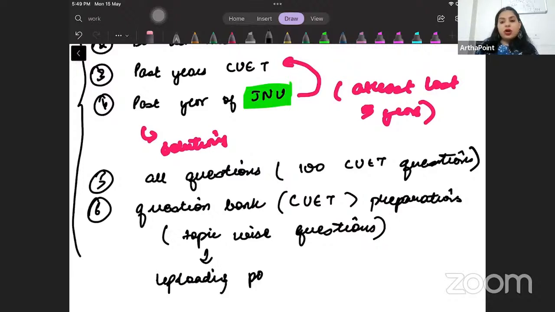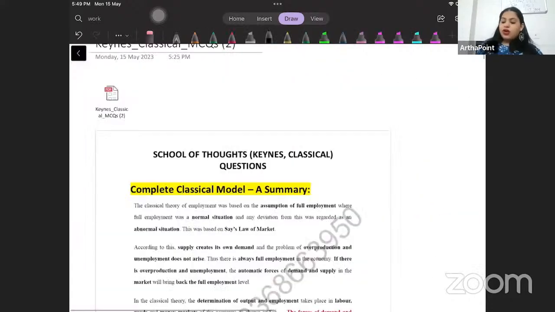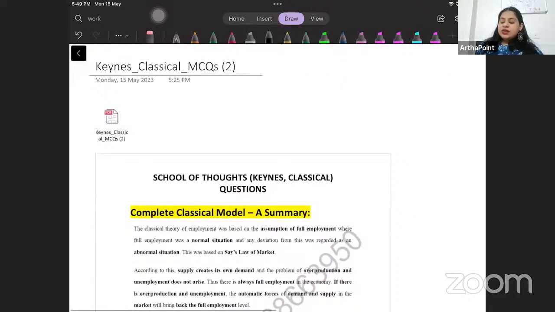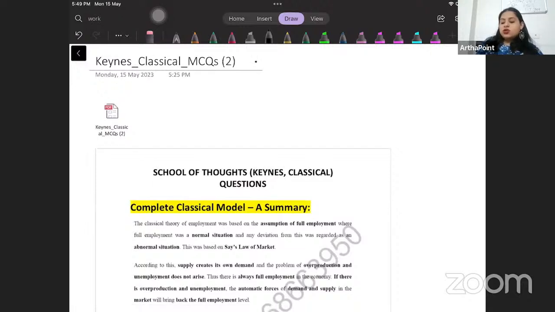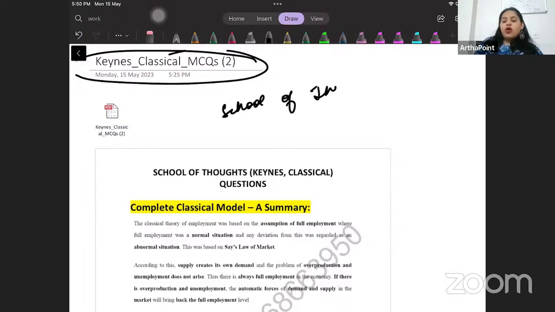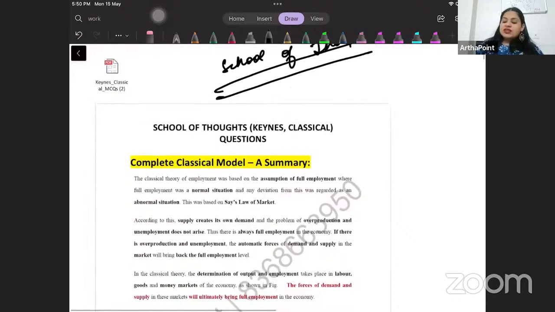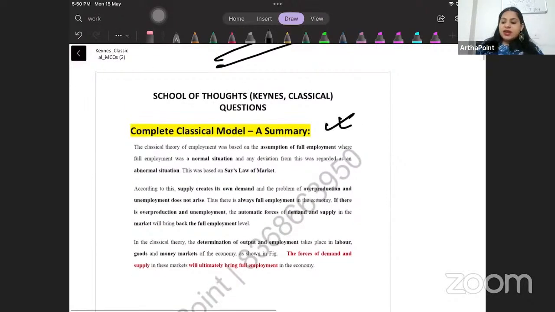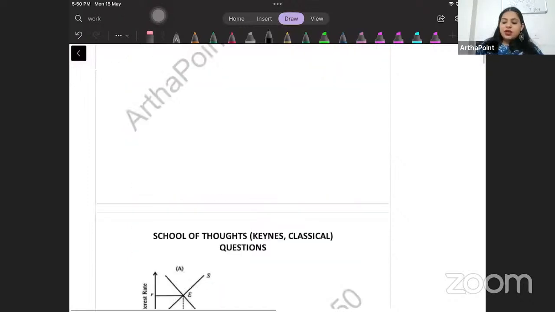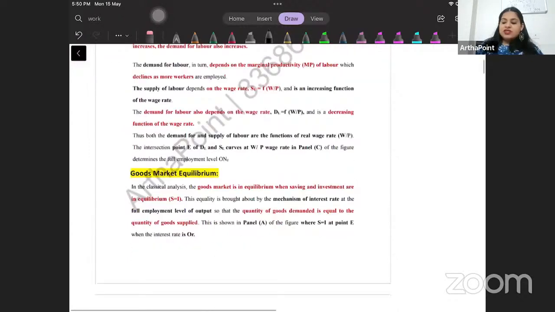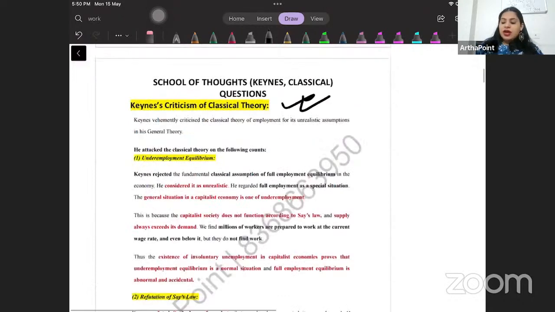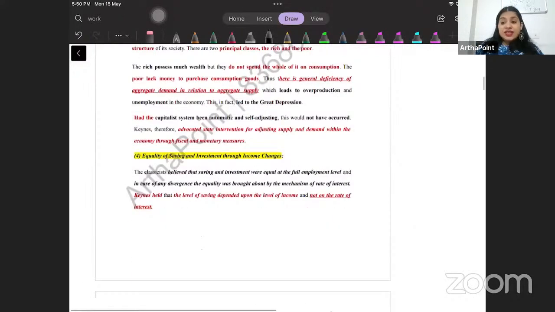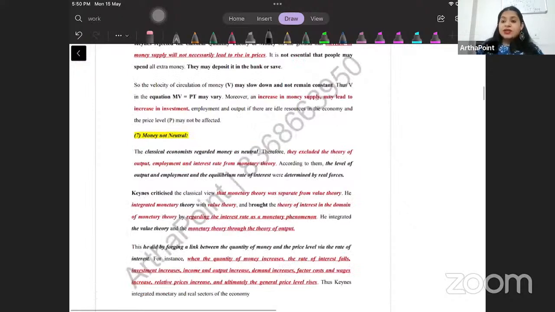For example, this morning, I sat this entire morning and I created a complete question bank on the school of thought, on classical and Keynes. So if you go to your portal, you will recognize that first of all, I have explained what is classical theory. Then, beta, I have gone ahead and explained what is Keynes theory. And after that, if you will notice, but the thing is that practice should happen daily, on the same day.